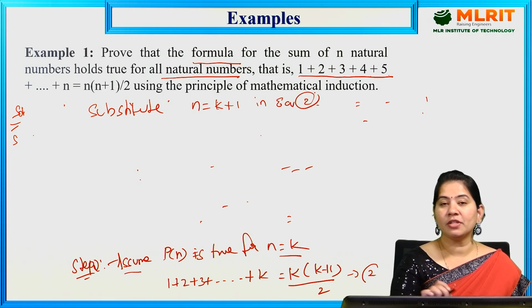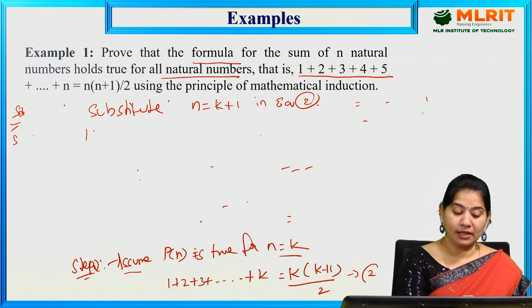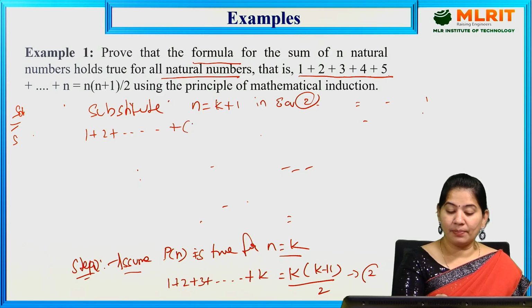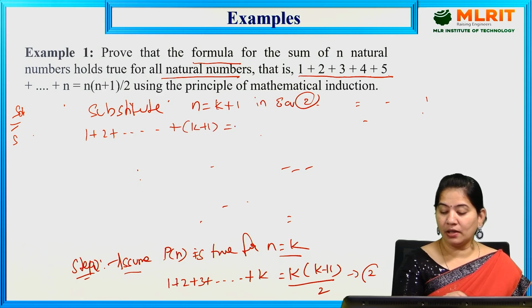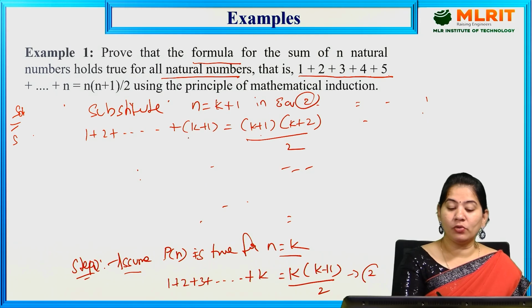If you substitute n is equal to k plus 1 in equation 2, then what you will get is 1 plus 2 plus so on plus k plus 1 is equal to k plus 1 into k plus 1 plus 1 by 2. But before this, you will get k also.